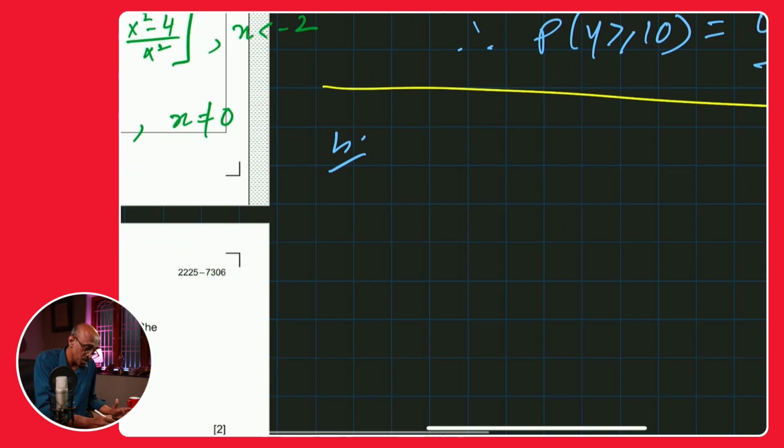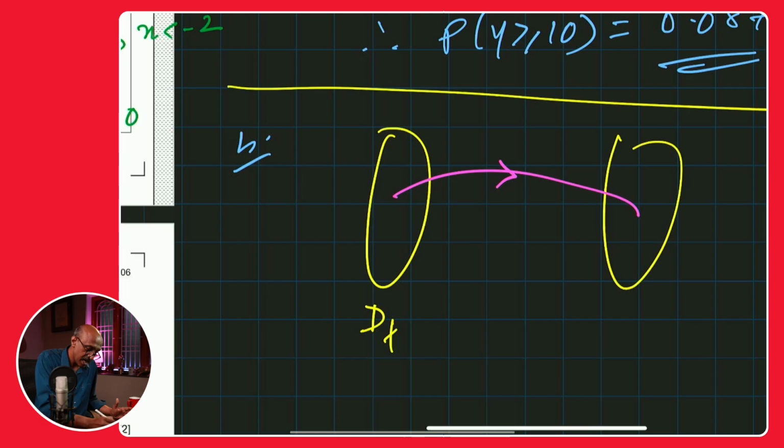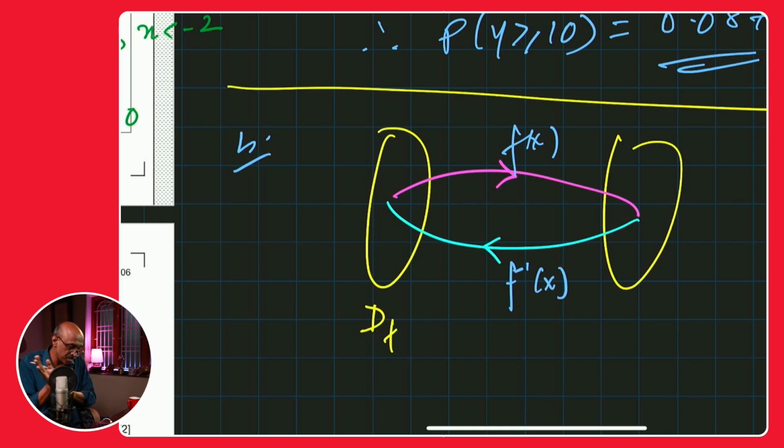What I mean by that is, how do we define, if this is the domain of the function, and let's just describe the arrow going from here to here as the function, and the arrow going in the other direction as the inverse. Okay, so this is the inverse function. The inverse goes from here to here.